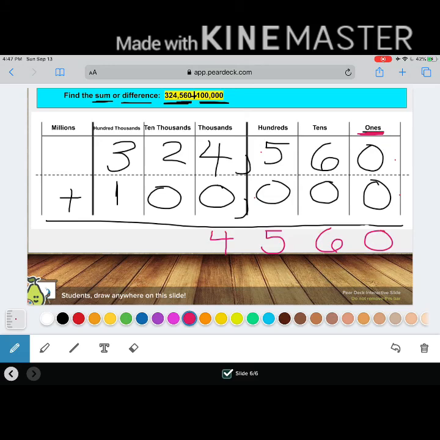Good job. 4 thousands. Now I'm on to my 10,000s. 2 10,000s plus 0 10,000s. What's my sum? Good job. 2 10,000s. And lastly, 300,000s plus 100,000s. What's my sum?